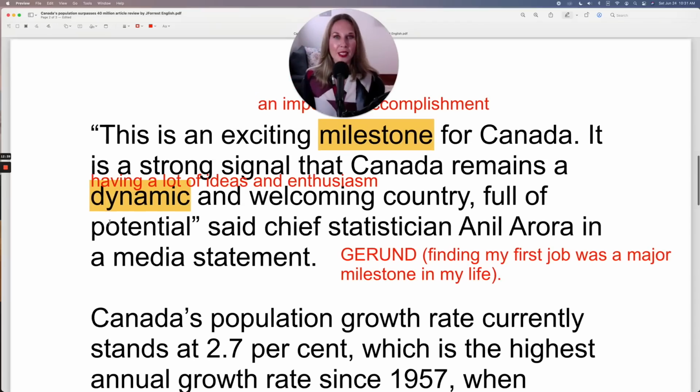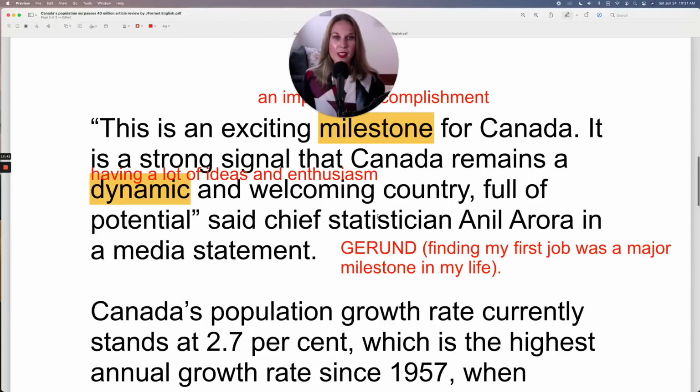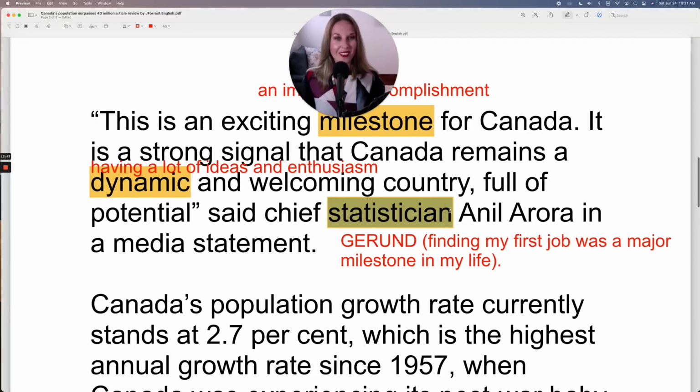Full of potential, said Chief Statistician Anil Arora in a media statement. Let's take a look at this. It could be a difficult word to pronounce. Statistician. Statistician. So notice how I connect this. Statistician. Try it. Statistician.